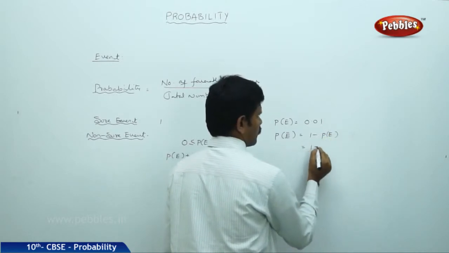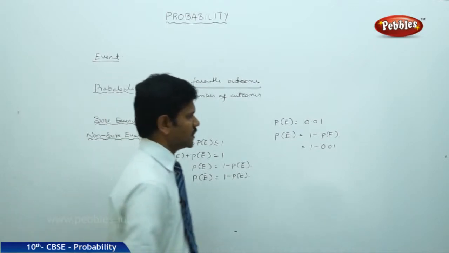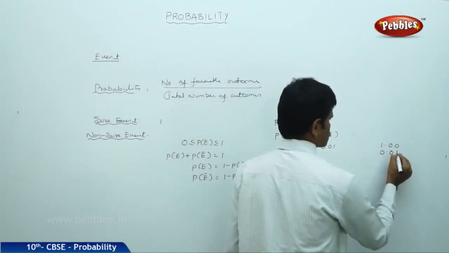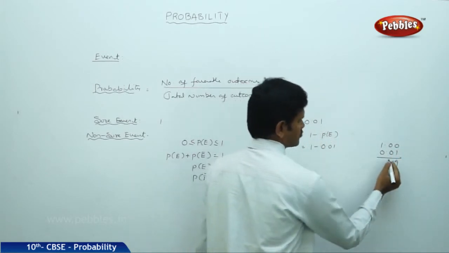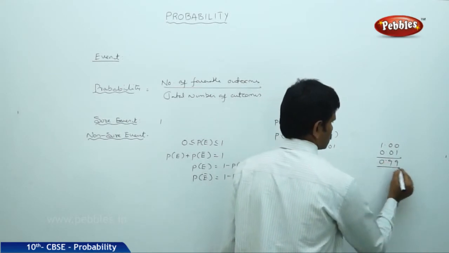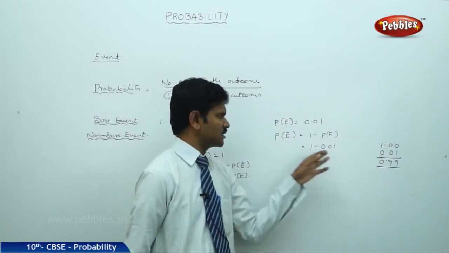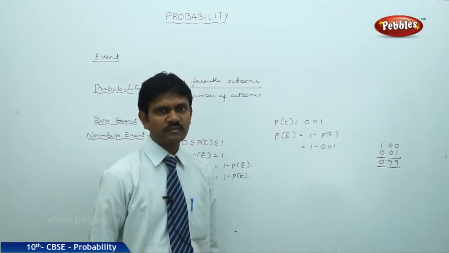That is 1 minus 0.01, which is 0.99, the probability of the students not passing the examination.